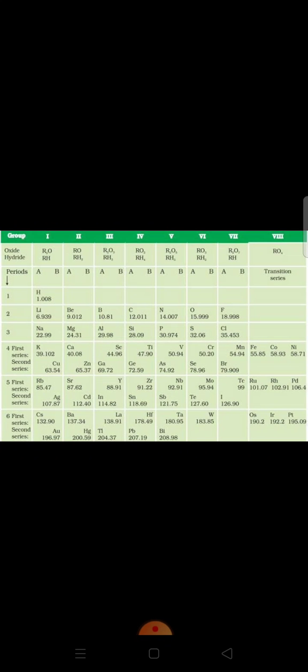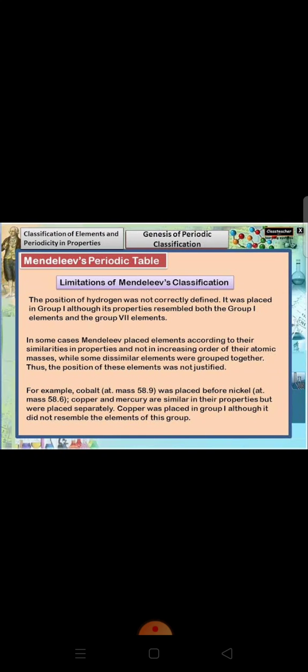Since in Mendeleev's periodic table, elements are arranged in increasing order of atomic masses and isotopes of an element have different atomic masses, therefore they should be placed at different positions in the table. So this was actually not clear in this table. Next was the anomalous position of some pairs of elements.